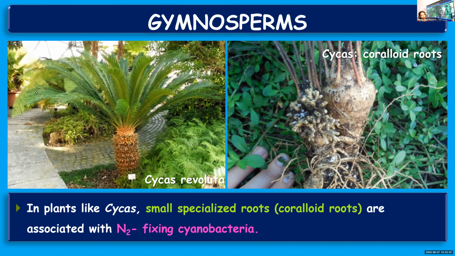The same you have learned about leguminous plants. In leguminous plants, the roots have nodules which lodge bacteria like Rhizobium, which can fix atmospheric nitrogen. So in some of the gymnosperms like cycas also, you can find a modification in the root. You call them coralloid roots, and they contain nitrogen fixing blue-green algae, cyanobacteria. They will trap atmospheric nitrogen and convert it into soluble compounds so that it can be used by the plants.